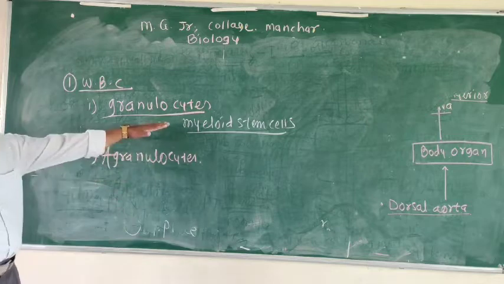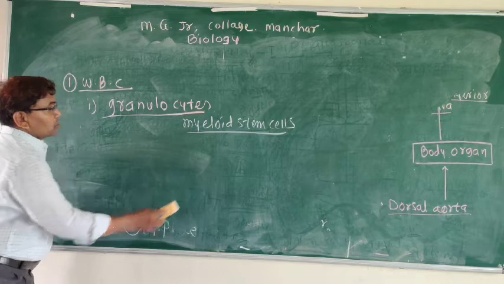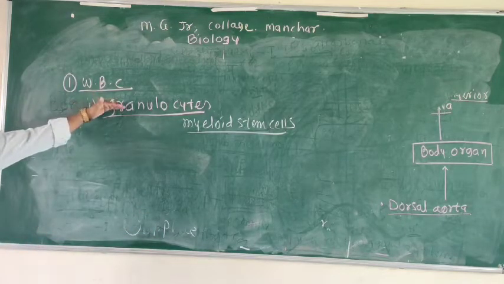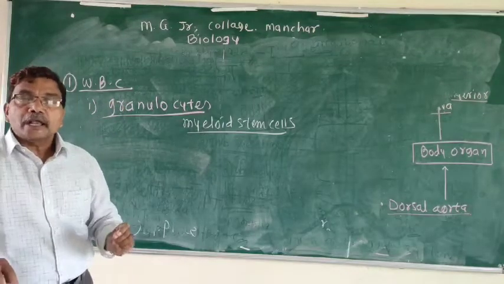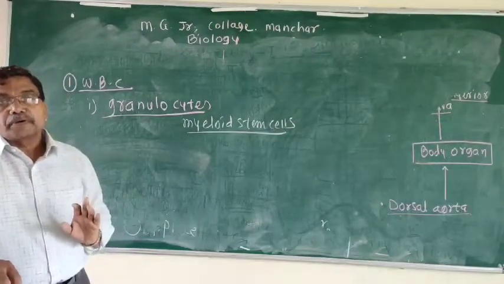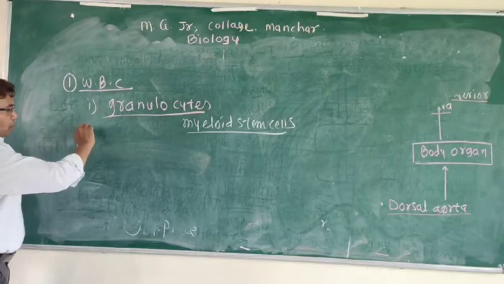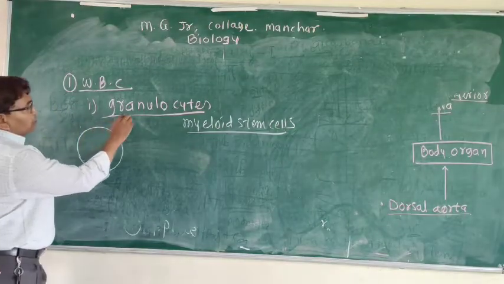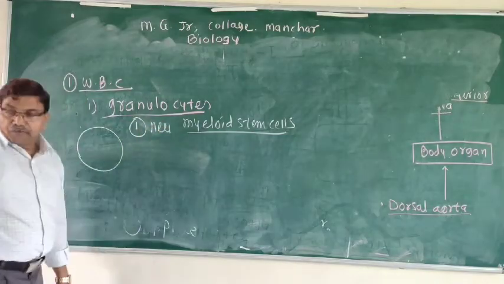These are formed from myeloid stem cells. These granulocytes are divided again into three types on the basis of which stain the granules take and the nature of the nucleus. In the granulocytes, the nucleus is lobulated. These granulocytes are divided into three types. First is the neutrophils.